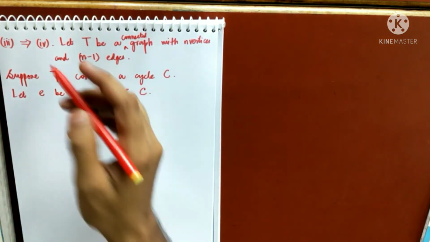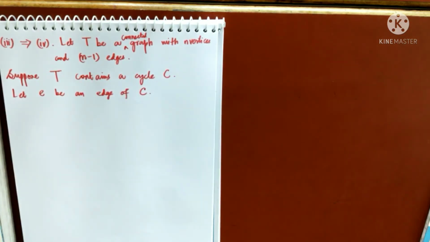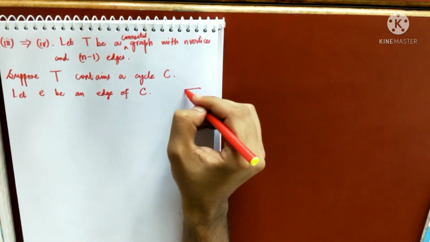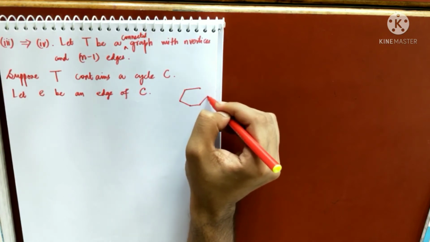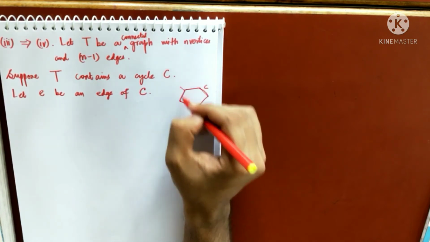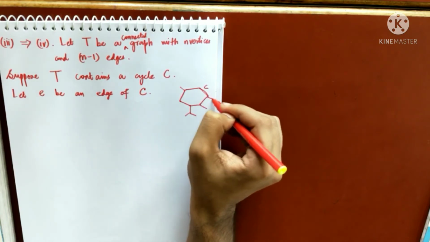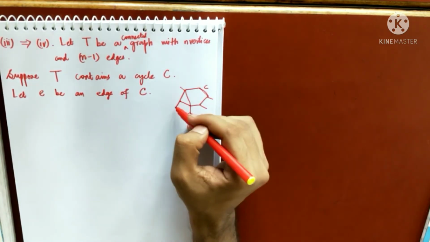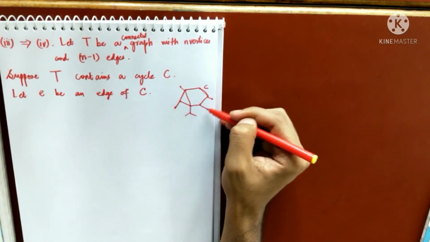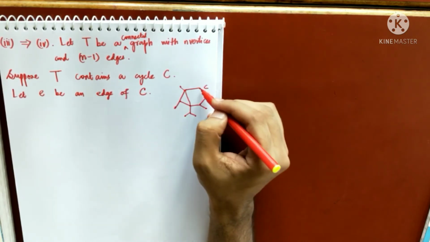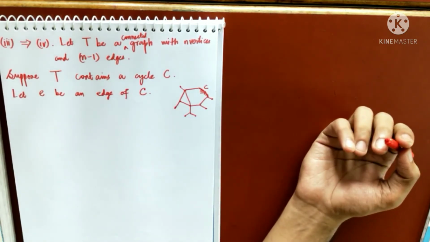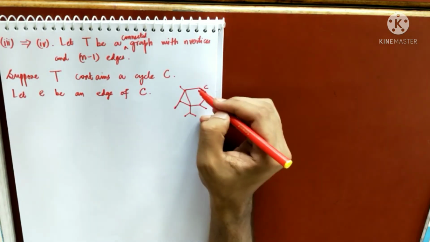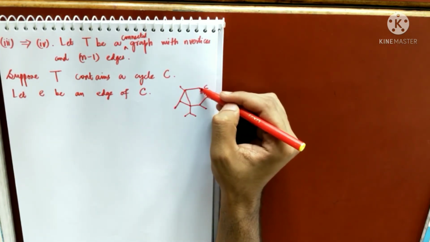So I'm assuming that my graph T has got a cycle C, and consider one edge of the cycle. So there is some graph, I don't know, and I'm assuming that this is a cycle C, and there can be other parts of the graph as well. If you remove one edge from the cycle, the graph still remains connected, because this was the path, but I have another path also.